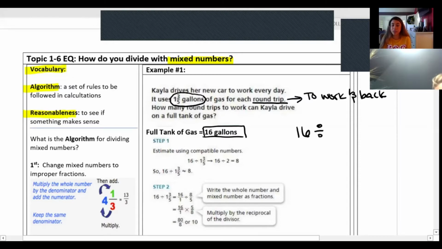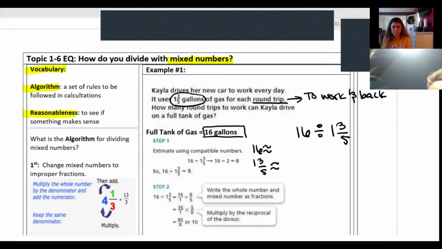So we're going to estimate using compatible numbers, right? What Miss Flemington kind of just talked to you about. We want to estimate, we want to round to the ones place of the number. So when we look at compatible numbers, we can keep our 16 the same, or we can round it, or estimate. So when you see 16, do we need to really find a compatible number? No, because it already gives you a whole number. So you have that 16 that will stay the same.